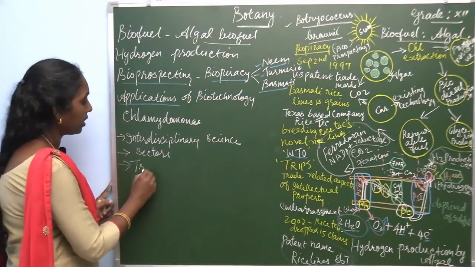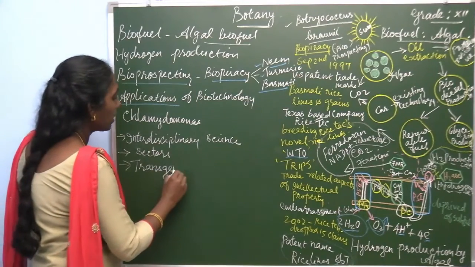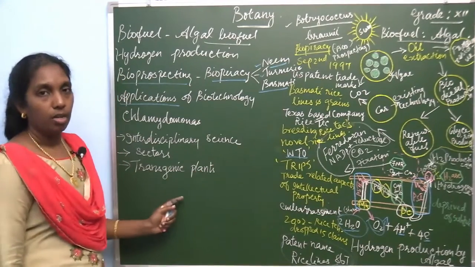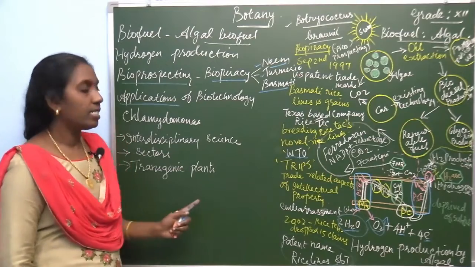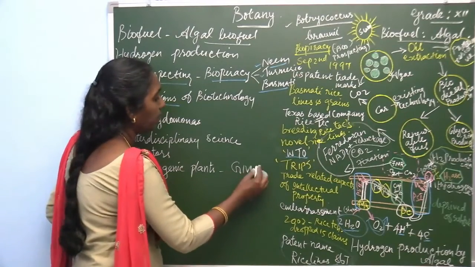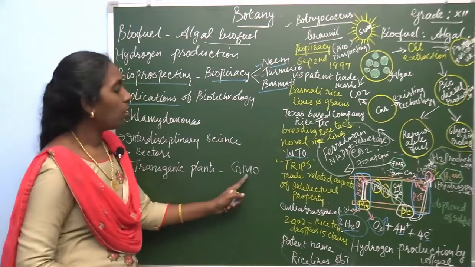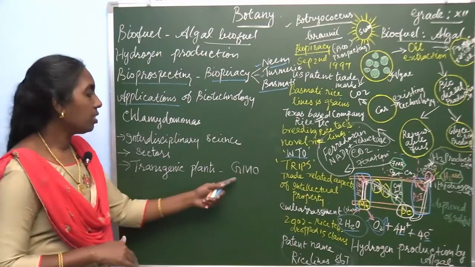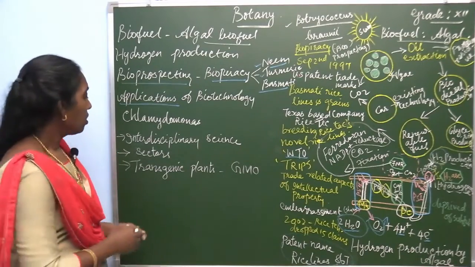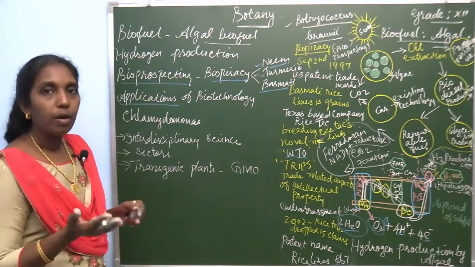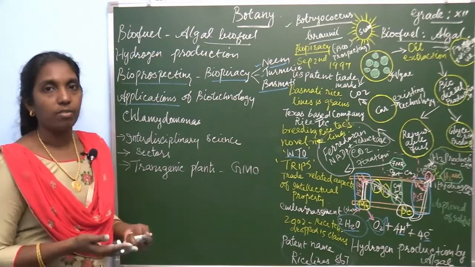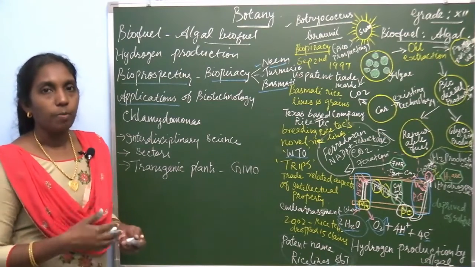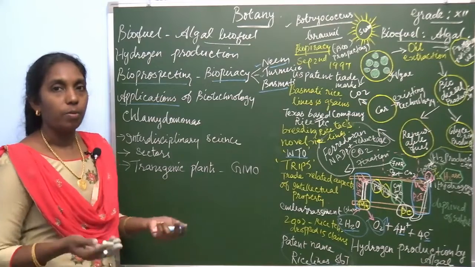Then transgenic plants. You learned about transgenic plants, or genetically modified plants, GMO, genetically modified organisms. Plants, or these organisms, can also be modified. By transgenic plants, they are producing disease resistant, pest resistant and viral resistant varieties of many plants like tomato, potato, banana, and many more.